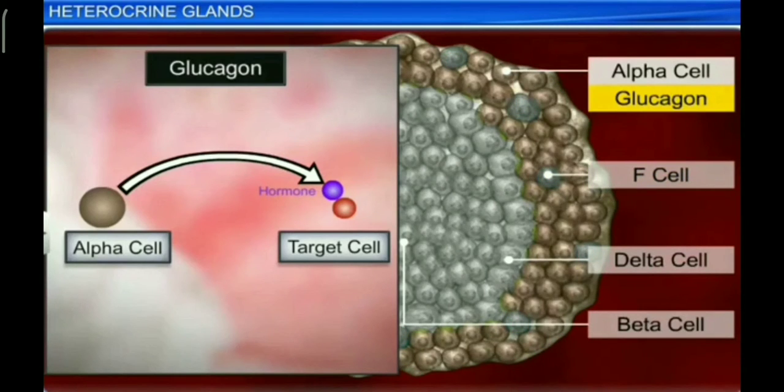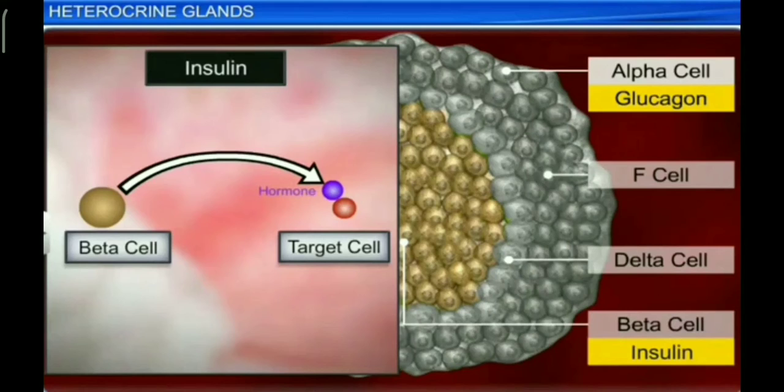Alpha cells secrete glucagon. It stimulates liver for glycogenolysis to increase blood glucose level. Beta cells secrete insulin. It stimulates liver and muscles for glycogenesis. This lowers blood glucose level.